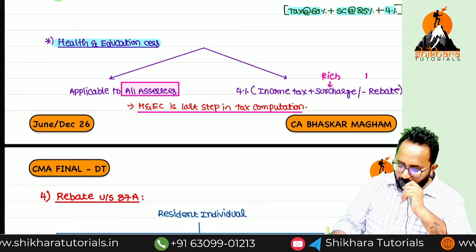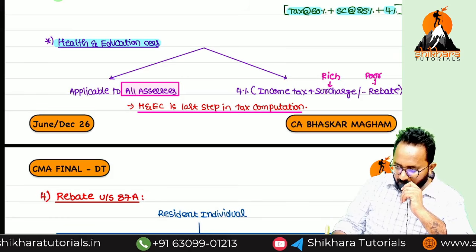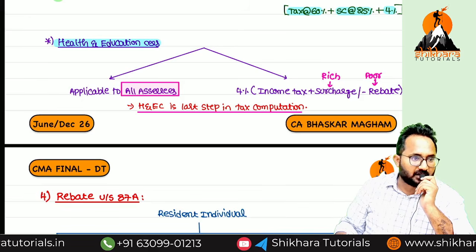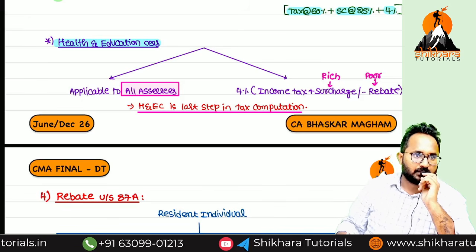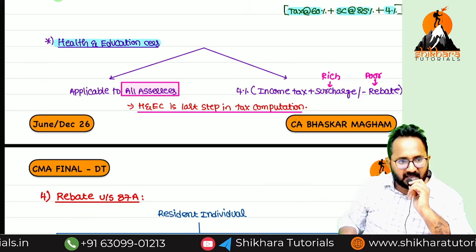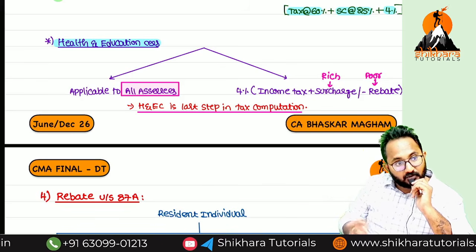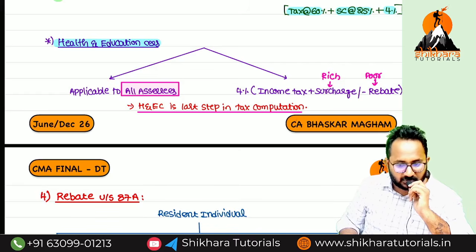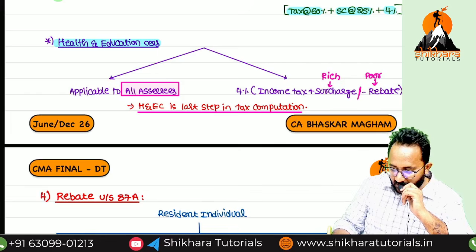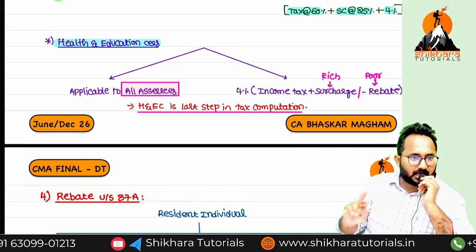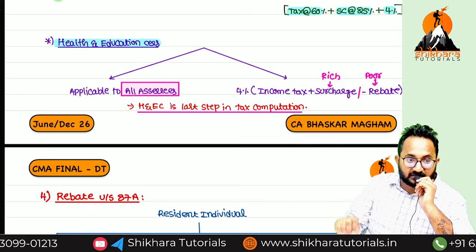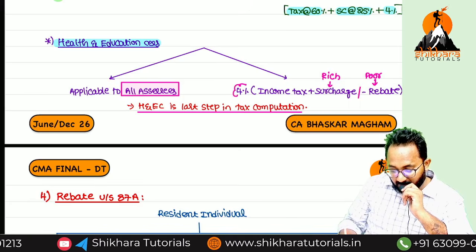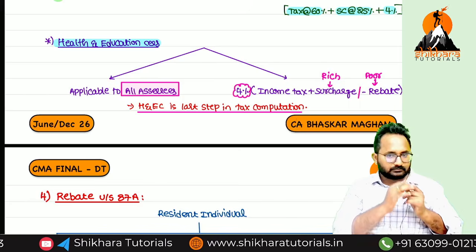If you are rich, you are required to pay surcharge. But if I am poor, I can get what? Rebate. Only one is possible. Both things are not at all possible for a single SSC. If you are rich, you pay surcharge. If you are poor, you will get rebate. Both together is not possible. That's why here the conjunction is what? OR. Income tax plus surcharge or minus rebate, on the net effect we have to apply what? 4%. Understood?